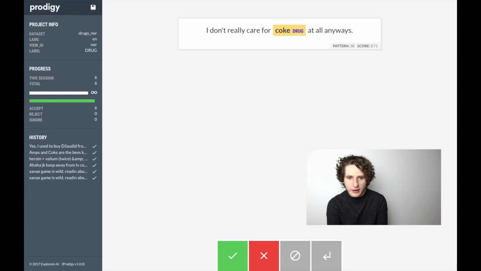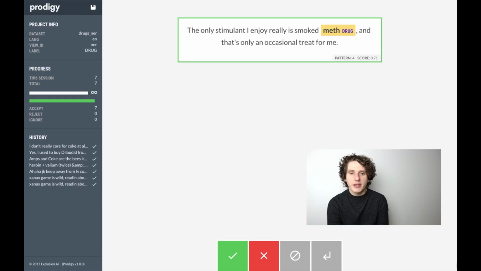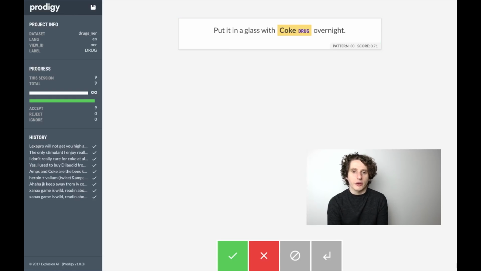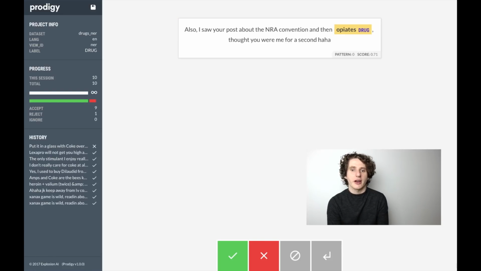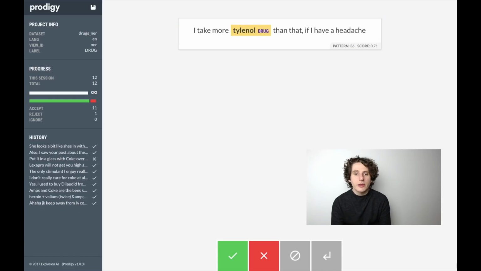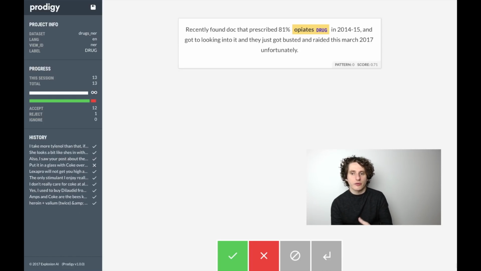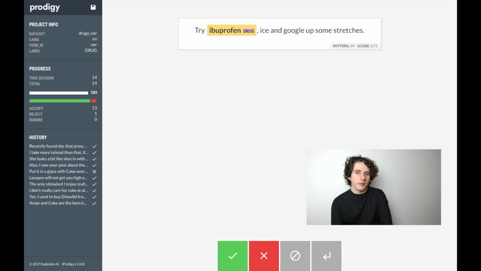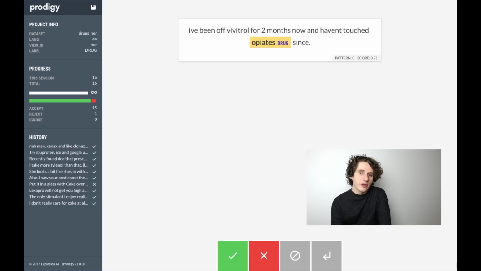This also, some of these are ambiguous, but we can either take a guess or ignore them. Put in a glass of Coke as an example of a reject, because this is plainly the beverage Coca-Cola. The model here is we start off with these examples, which are basically all generated by the patterns, but the statistical model also has the opportunity to start suggesting things.